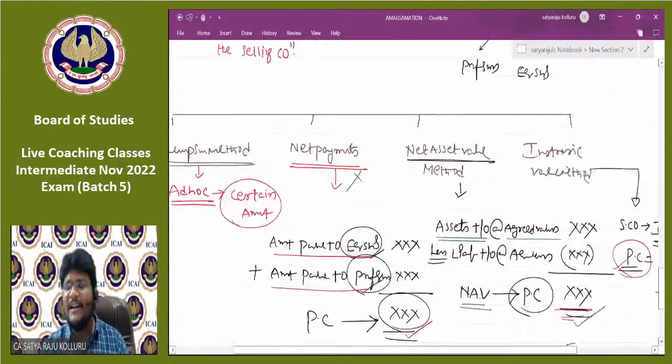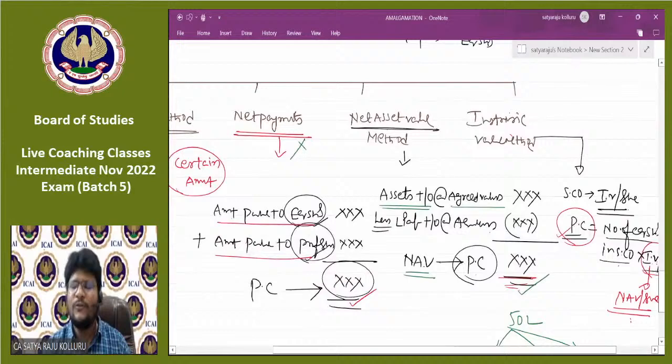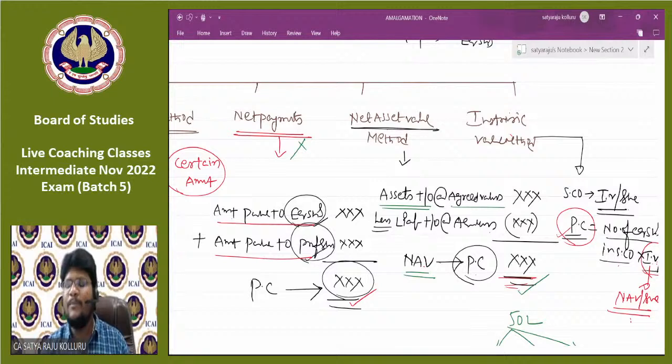Sir, in case of intrinsic value method, there is no confusion. Many times they use the words, sir, PC is settled on intrinsic value basis, or PC is settled based on this price. Then automatically the intrinsic value method will strike your mind. You can finish the problem in very easy mode.